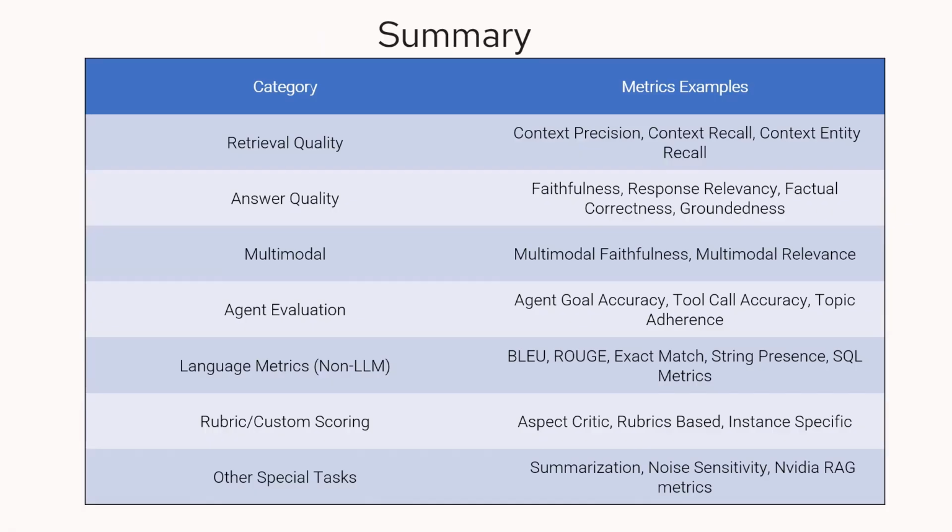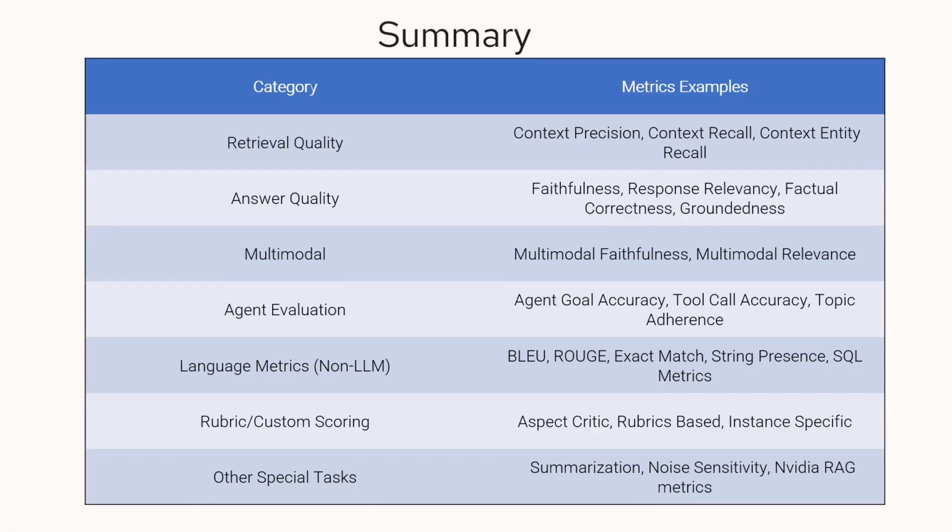Agent evaluation means you are using agents, so everything related to the agentic framework, such as agent goal accuracy, tool call accuracy, and topic adherence. In the case of multi-agent chat, an agent manager will be there and the agents will be interacting with each other in the common chat. At that time, whether the chat is going as per the given topic or not is one of the metrics, topic adherence.